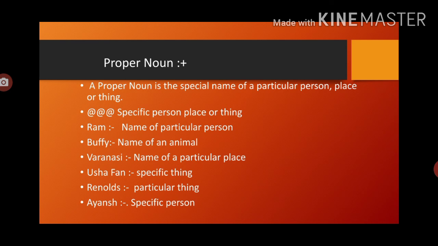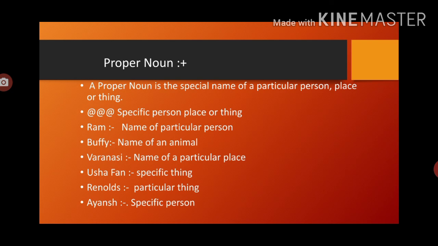जस्ट फॉर एन एग्जाम्पल, if I enter a senior class, if I tell you that all students come with me, so all the students will join me. But if I point out that Rohit, come along with me, so whom am I identifying here? What is the proper noun here?